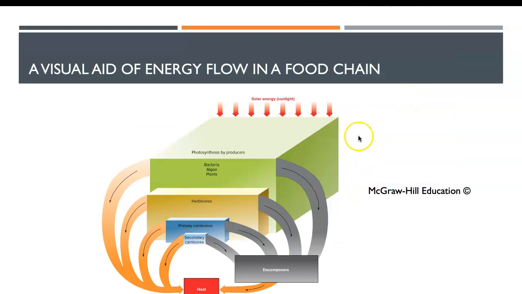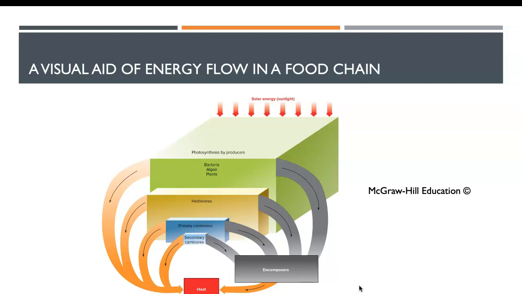If we take advantage of another visual aid, it looks like this. I don't know what's wrong with my mouse. Where's my mouse? Okay. So let's look at the big green square. That's the energy taken from the sunlight by bacteria or algae or plants. It's that much chunk of energy. When the herbivore eats the producers, only 10% can be used for the herbivore.